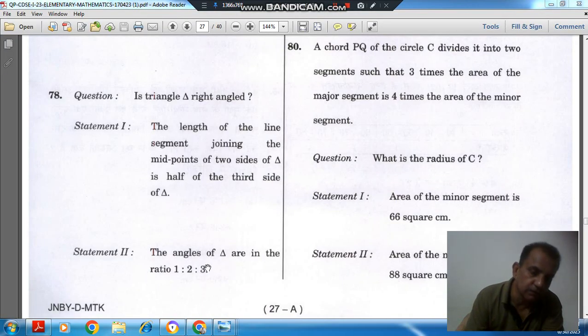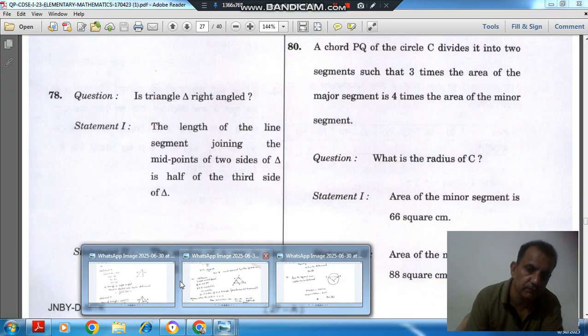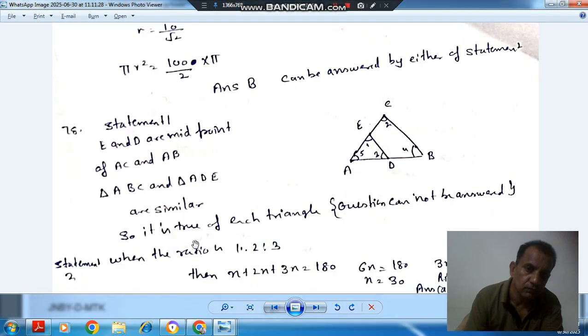But when the ratio of angles is given, that is 1:2:3, then suppose the angles are x, 2x and 3x. The summation of angles of this triangle is 180, so x will be 30 and 3x will be 90. So it is having an angle 3x, which is 90, so it means it is a right angle triangle.